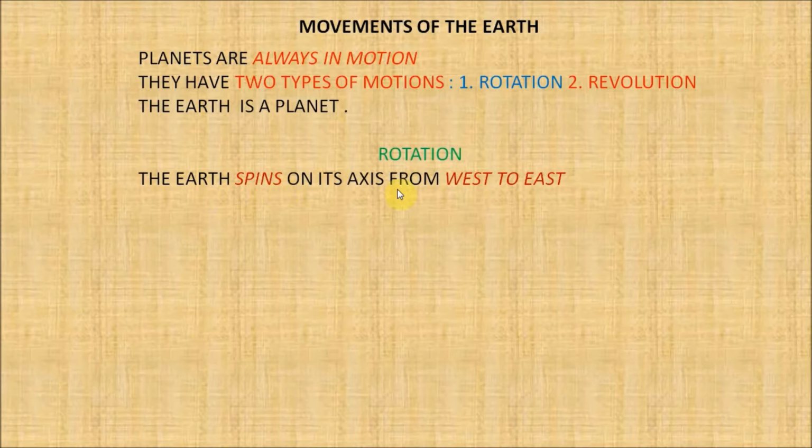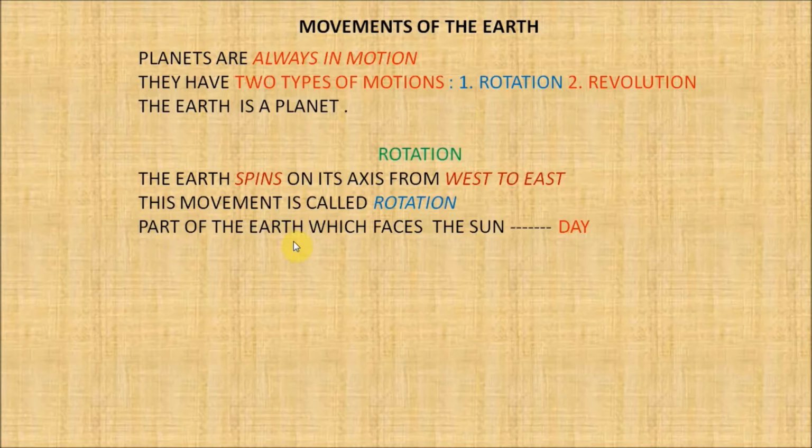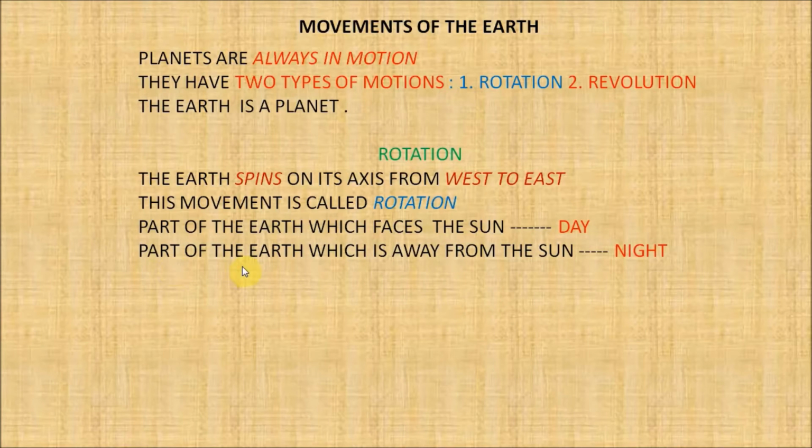The earth spins on its axis from west to east once in 24 hours, and this movement is called rotation. The part of the earth which faces the sun is lighted up and we call it day. On the other hand, the part of the earth which is away from the sun has darkness, and we say it is night. The rotation causes day and night.